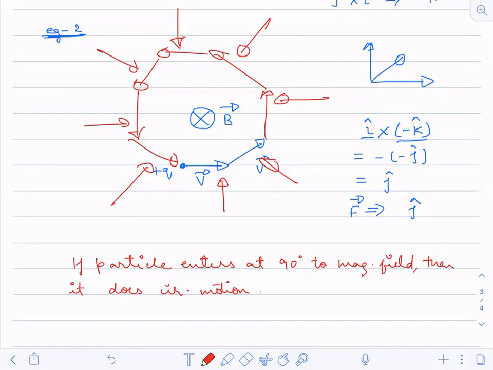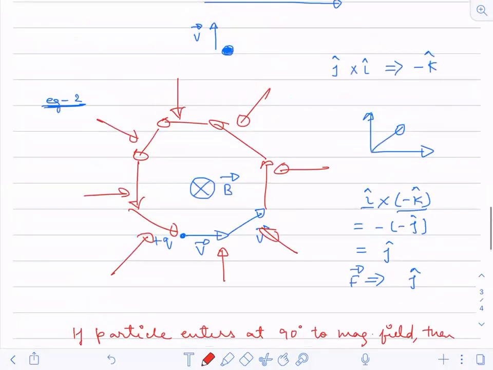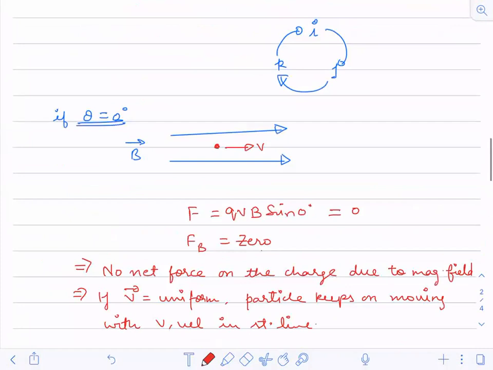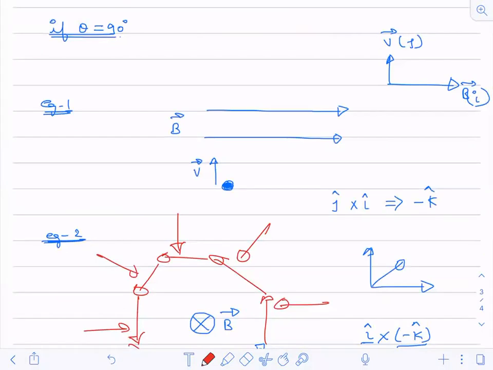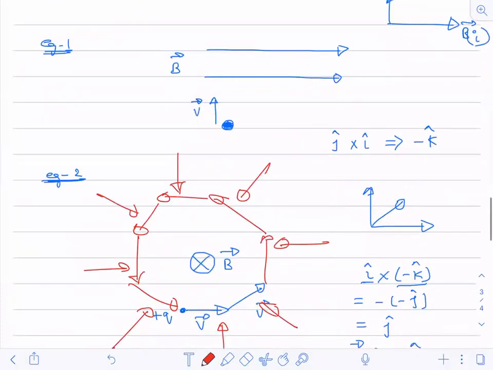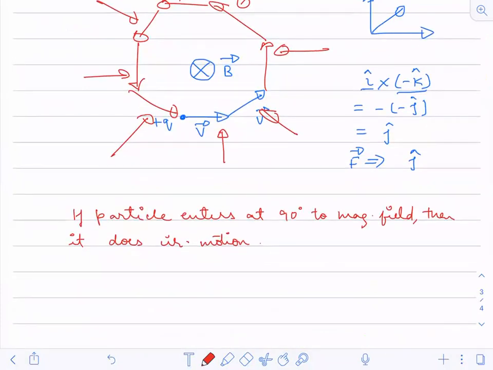Fine. Now if you are having a problem with how actually this direction is coming, let me tell you one more rule. Here it was I and J cap, which you have studied already, so I told you that thing with I, J, K cap. Now let us see one more rule. With that, this complete thing will be more clear to you.